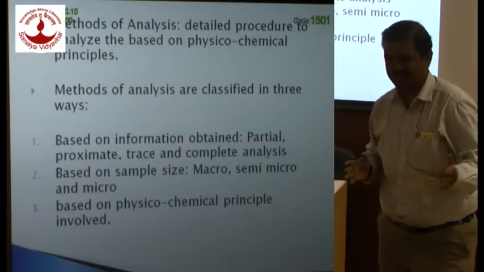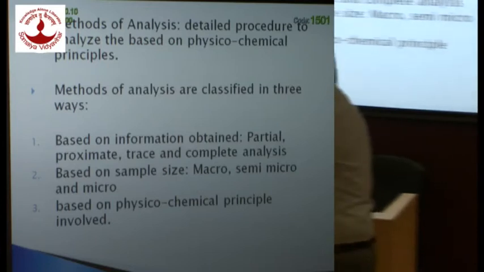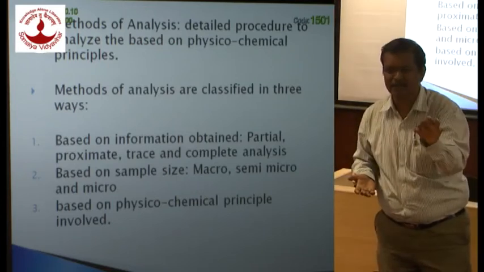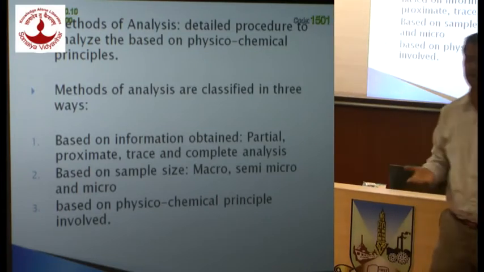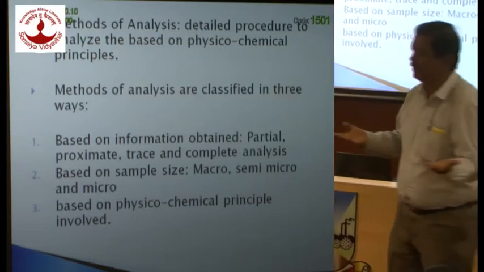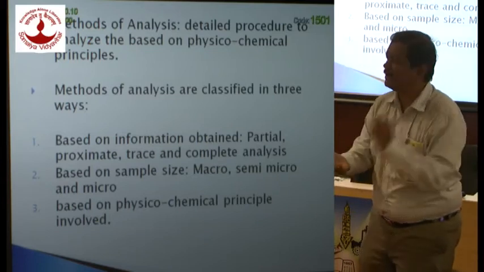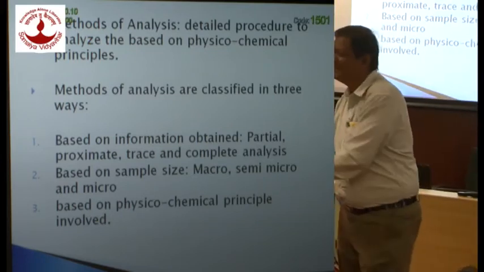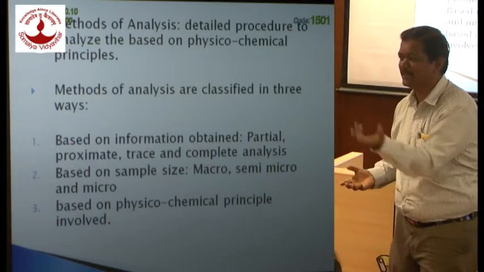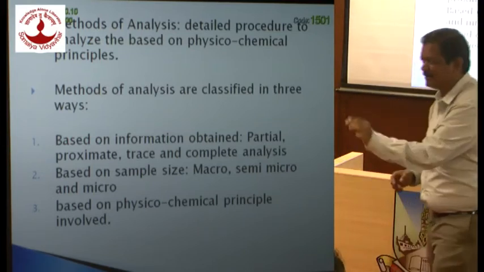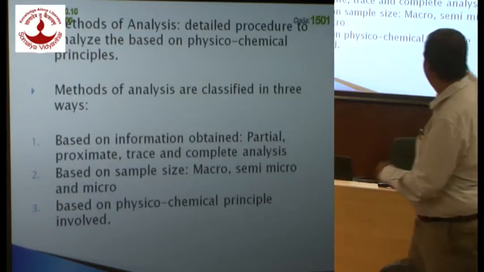Of course, there are so many types. But let us start with macro. What do you mean by macro analysis? When the sample size you are analyzing is more than 100 milligrams, it is called macro analysis. Semi-macro, your favorite, you do it, right? Semi-macro is when the sample size is between 10 to 100 milligrams. And remember how much sample you take. This much. Sample size between 10 to 100 milligrams, that is semi-macro analysis.